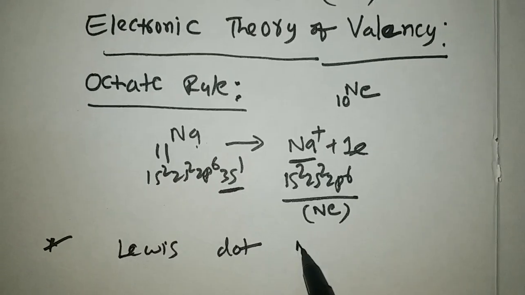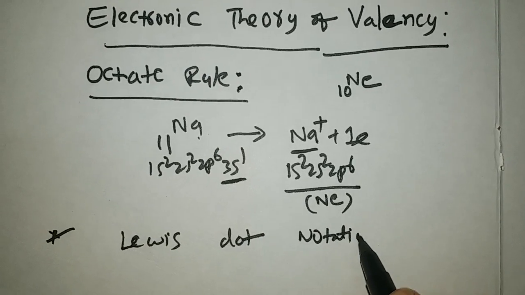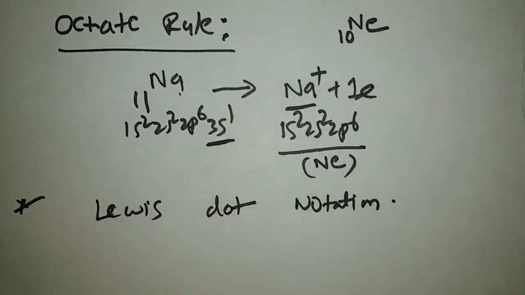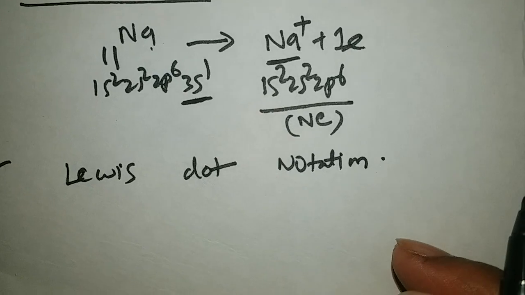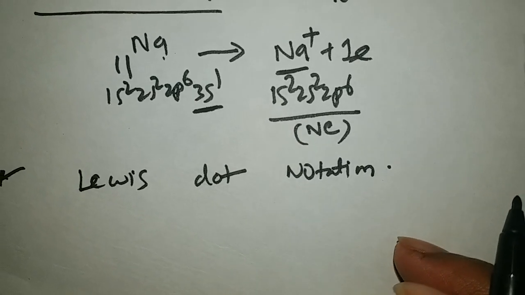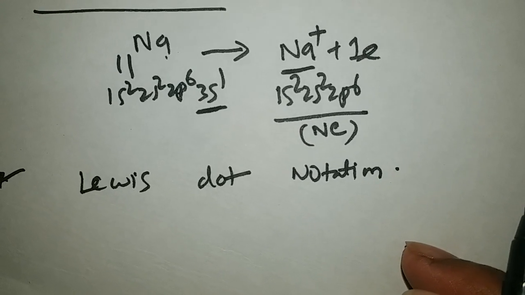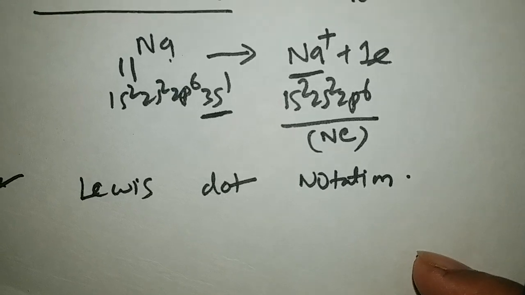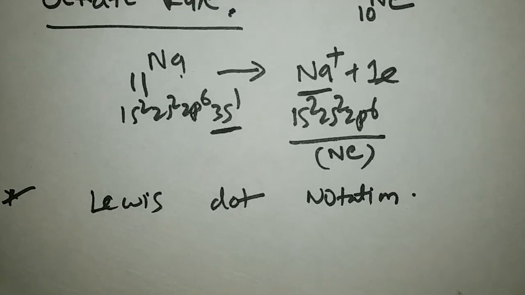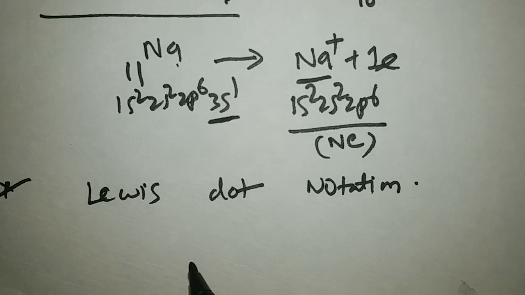According to Lewis dot notation, we should show electrons by dots around the symbol of the element which are present in the valency shell.